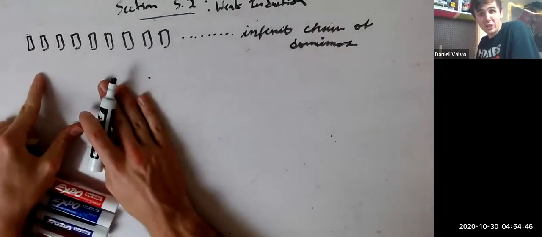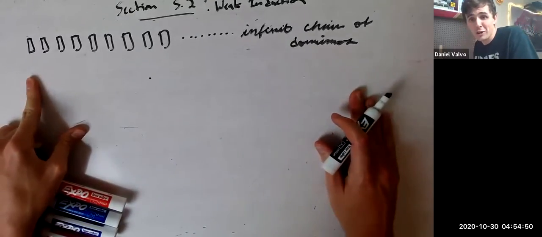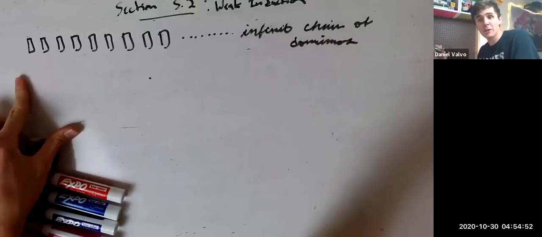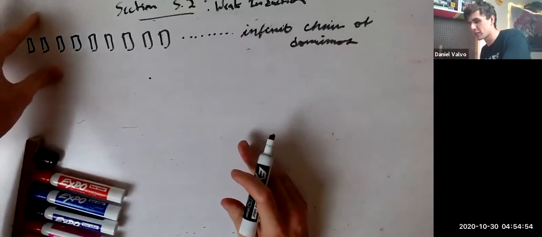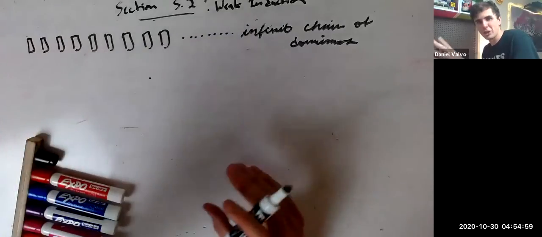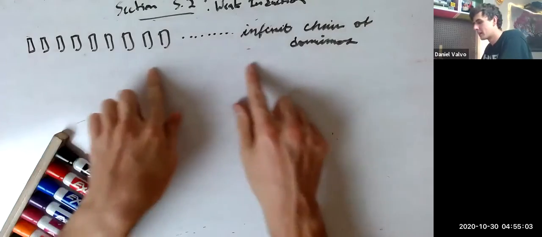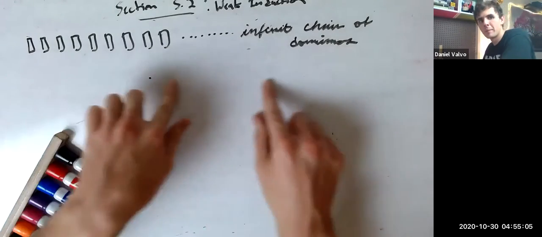I mean infinite. This line of dominoes goes on forever. Assume there's a flat earth that never ends, and there's just a bunch of dominoes that go on forever. Perfectly sliced up Brooklyn-style pizzas, all lined up. Just kidding. Just like regular dominoes, little rectangular things, all lined up, teetering, ready to go.